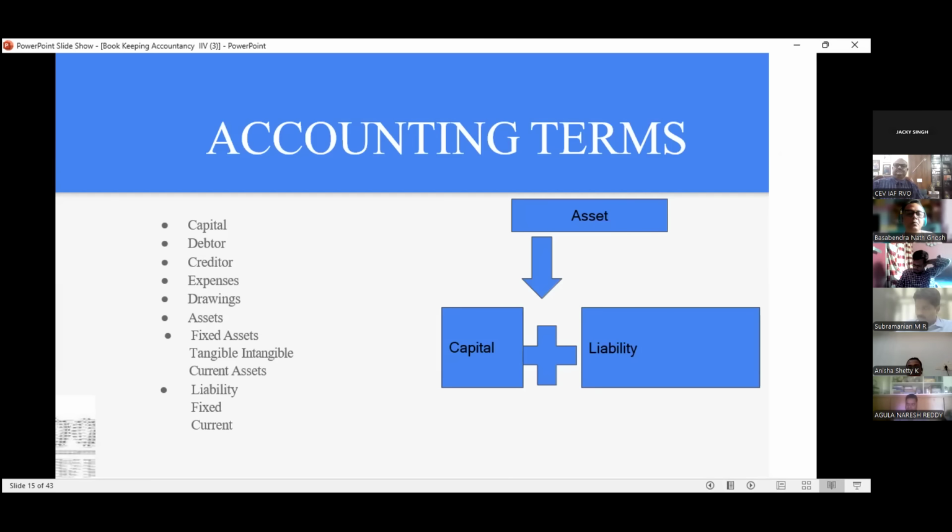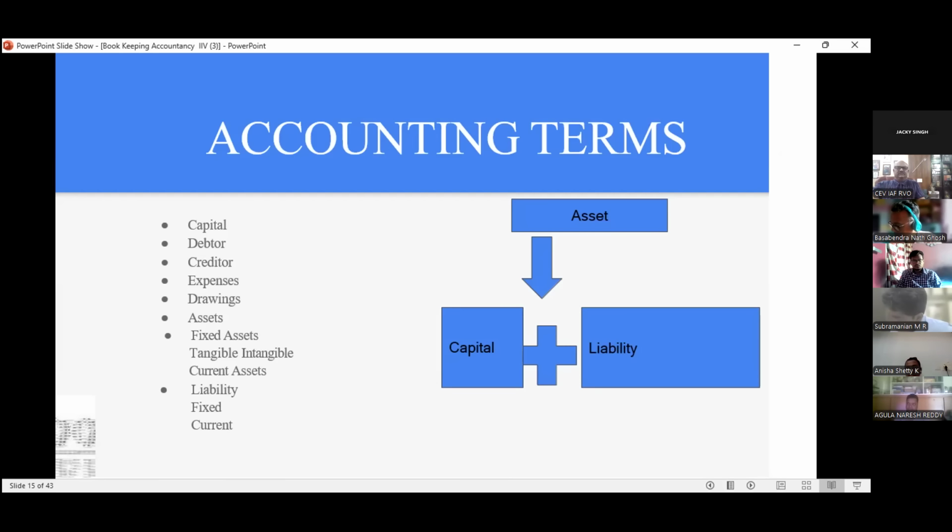Then we have assets. In assets, we have fixed assets. In fixed assets, we have two parts. One is tangible, the other is intangible. What is tangible? Building is tangible. Cash is tangible. The asset which we can touch. Machinery is tangible. What is intangible? The asset we can't touch. That is goodwill, we can't touch it. Brand, we can't touch it. Patent, we can't touch it. These are different types of intangible assets.